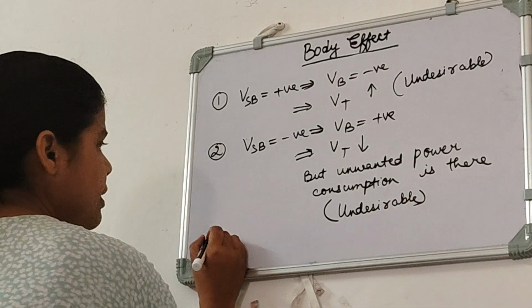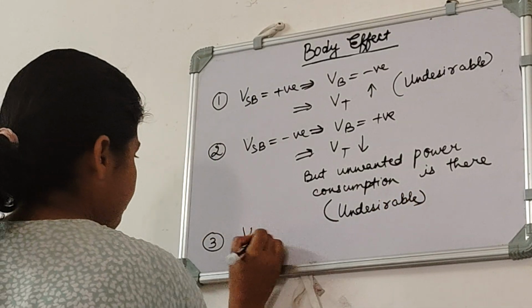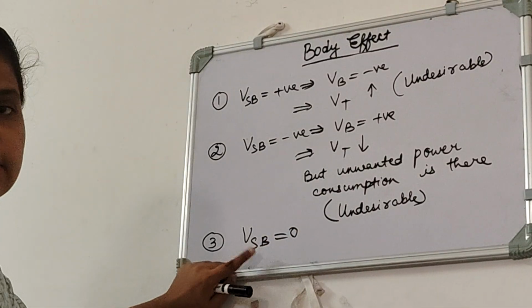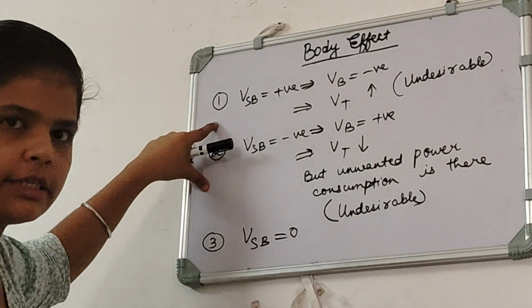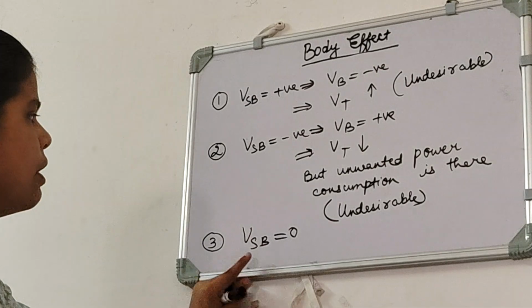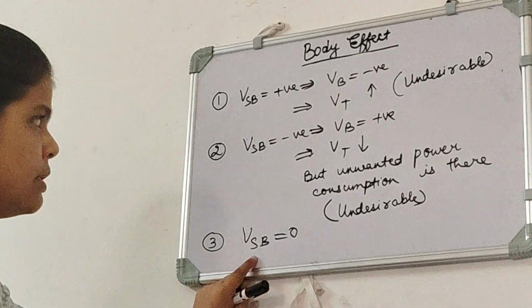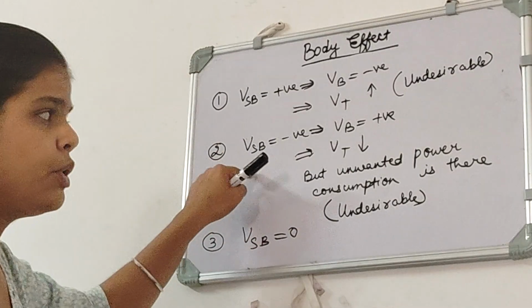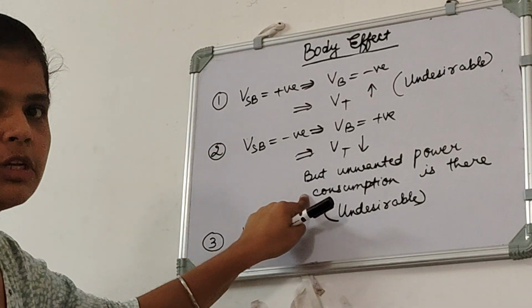So our desirable thing is only VSB is equal to 0. So this is our desirable thing, and these two are undesirable. But if by any circumstances we are not able to achieve this, then we will go for this. We won't go for this because here we will have unwanted power consumption.